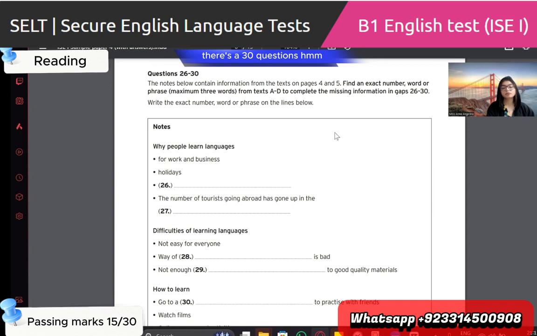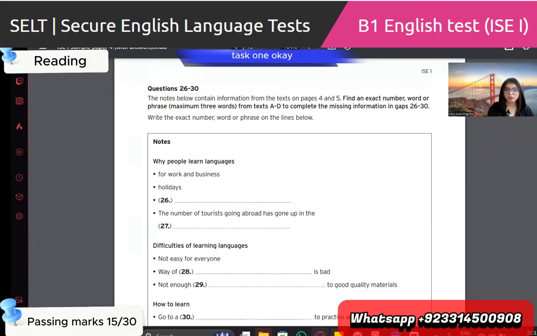There are 30 questions in reading. So I think 55% is the passing mark. It's more than 15 questions. It must be true. You just need 15 questions to pass. Okay. Now let's begin with task 1.